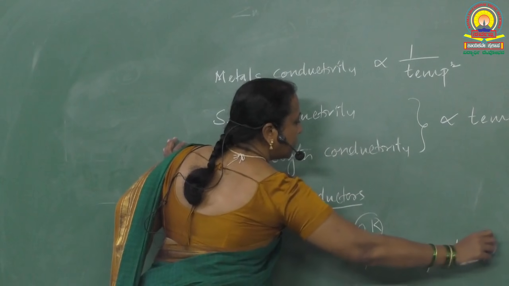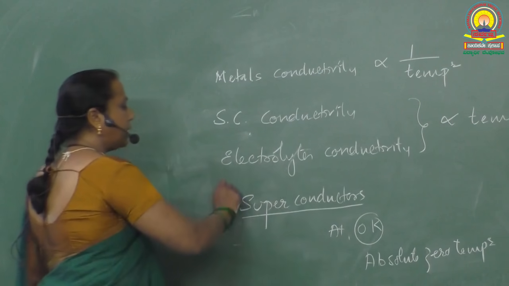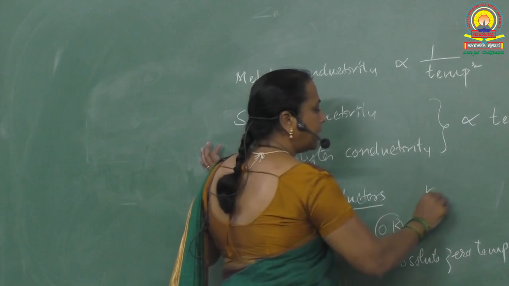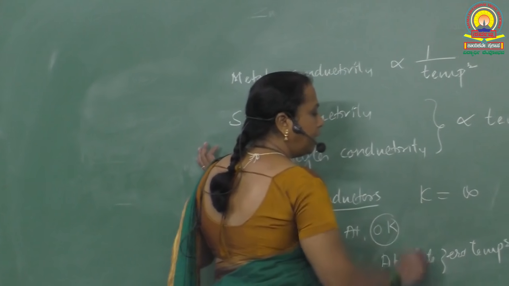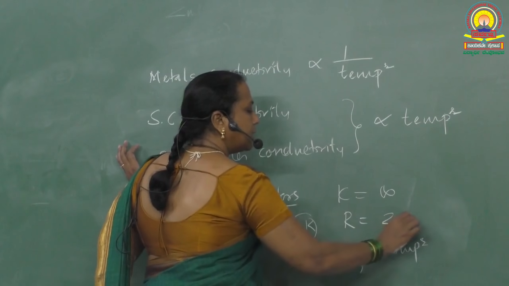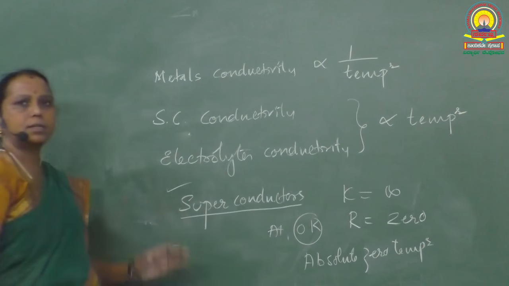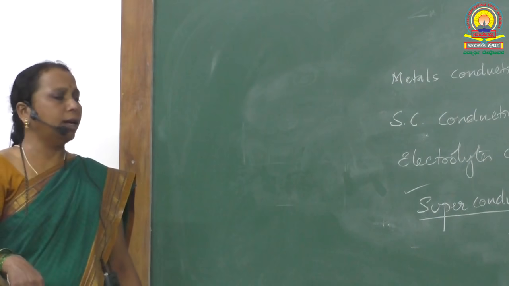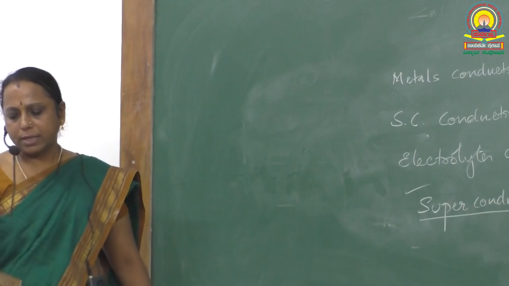At absolute zero temperature, all metals become superconductors. They offer no resistance for the flow of electricity. They conduct electricity to the maximum extent.